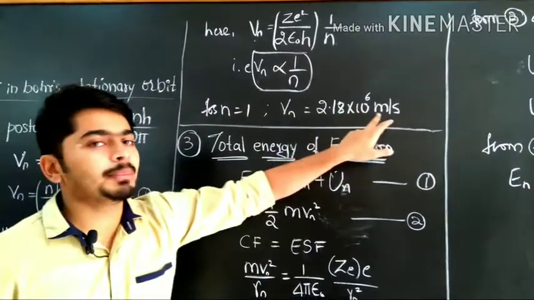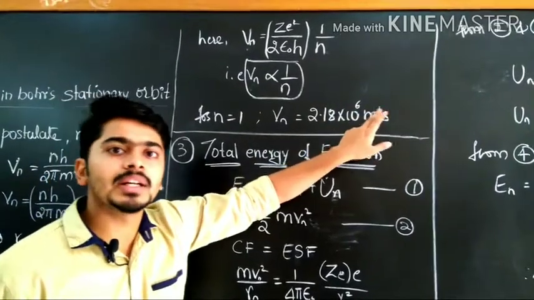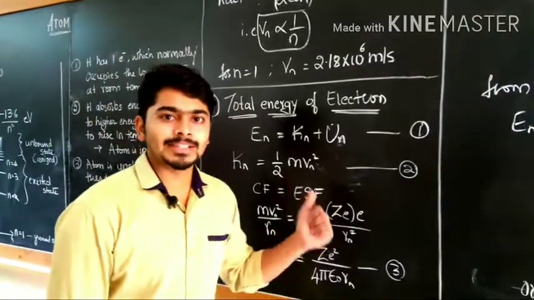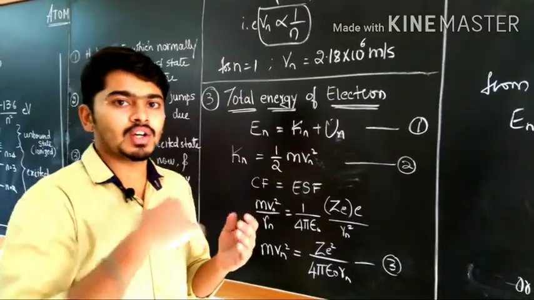So this is the maximum velocity, 2.18 into 10 raised to 6 meter per second. Based on this, we are going to derive the equation of energy of electron in different orbitals.